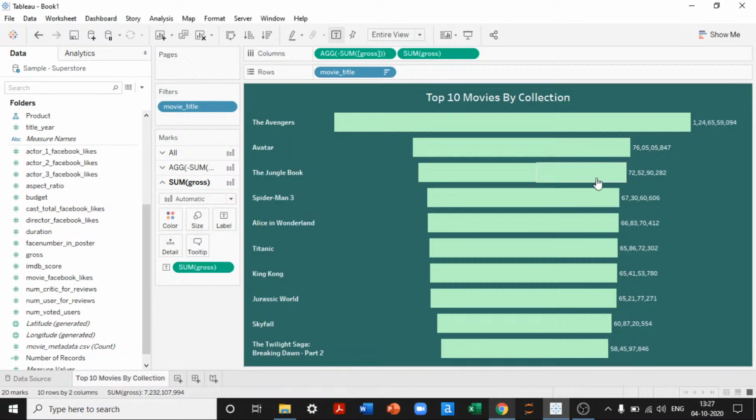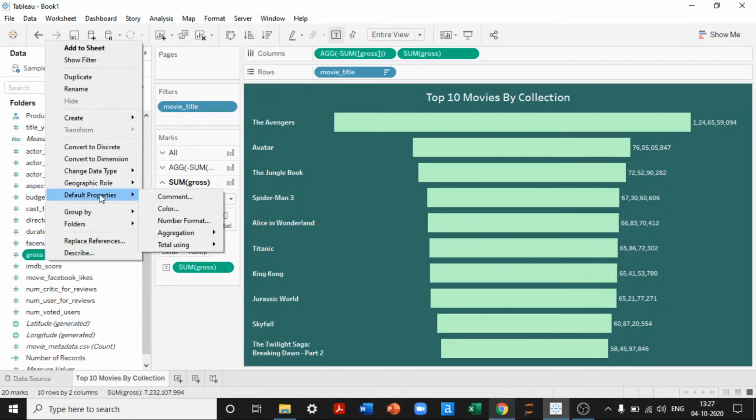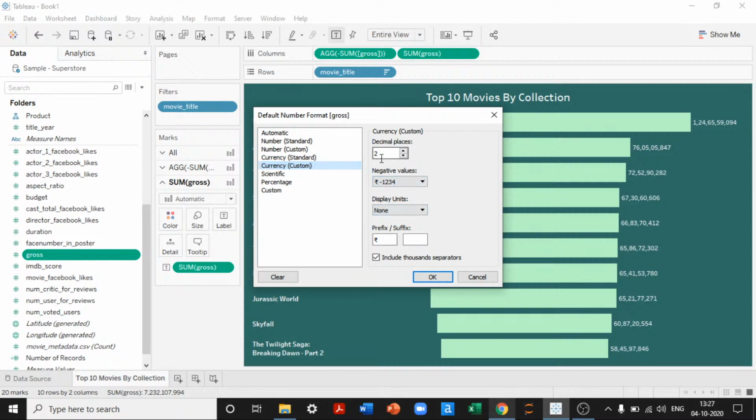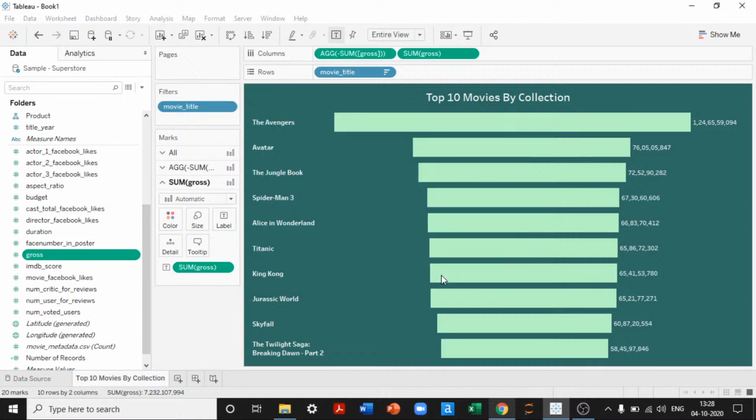Perfect. But the problem again is the values are not very formatted. So right click, default properties, number format. I'll go to, this is currency, right? So I'll first pick currency custom. It has to have only one decimal place. Negative value should be like an accounting format, and it has to be displayed in dollars, not in rupees, and it has to be displayed in millions. I would like to see all the values only in millions.